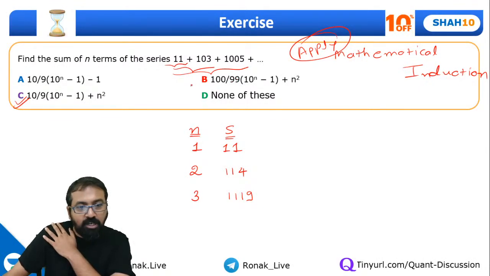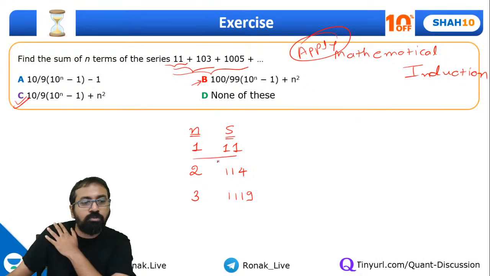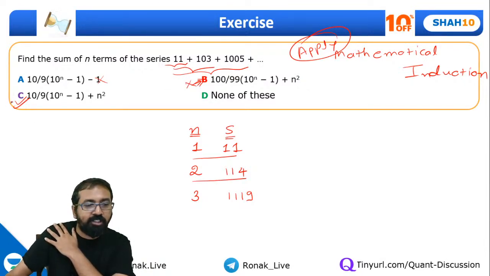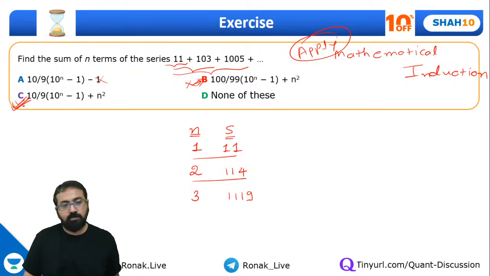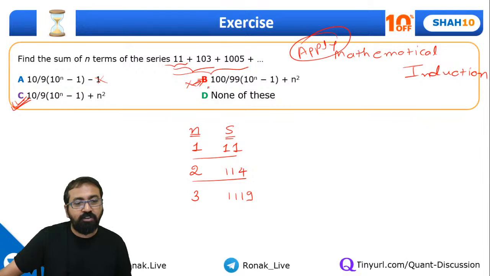Okay, so guys, if you check over here also, when you take n equal to 1, this option will get eliminated because this will come out to be 9. So this is gone at n equal to 1 itself. Only these two options are left. When you take n equal to 2, even this option will be eliminated. So you are left with this option. Correct? See, now you have understood. You don't need to solve it. Otherwise, you could have wasted so much time in solving this question. Trust me, it could have taken so much of your time.